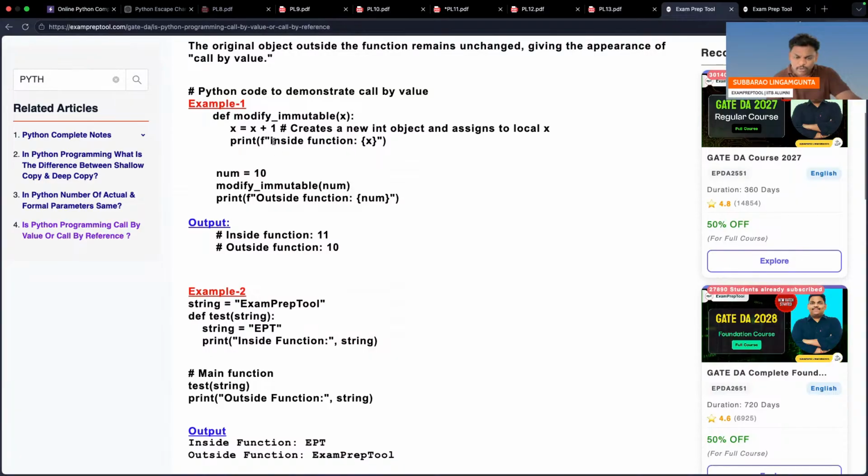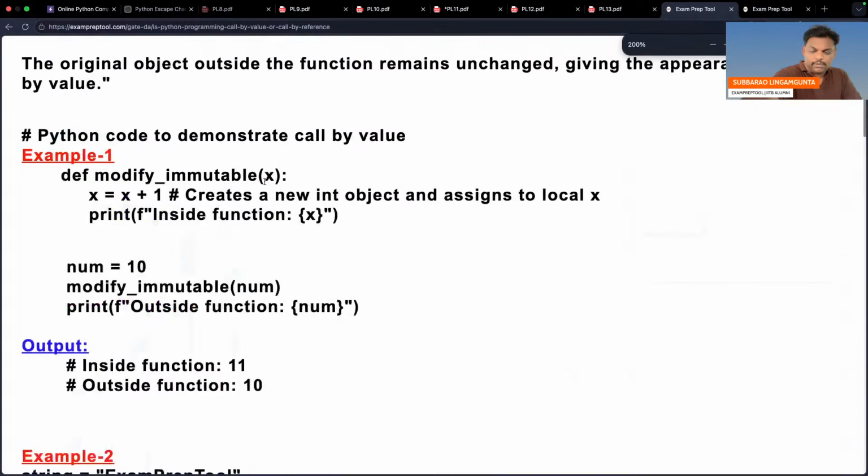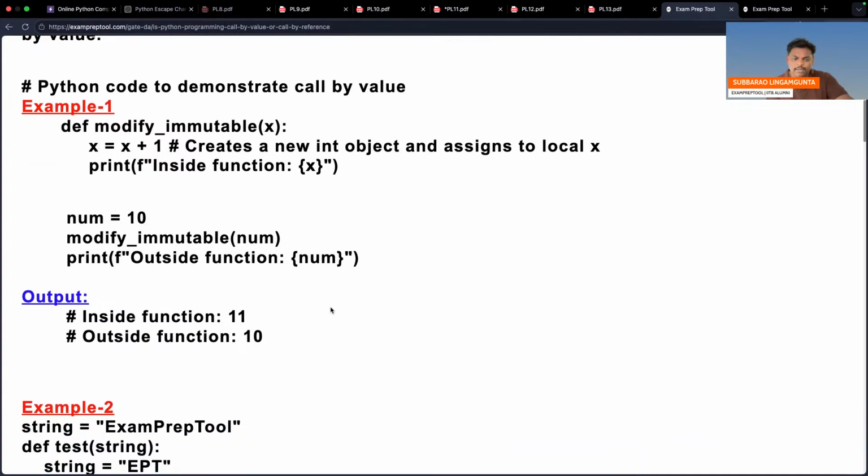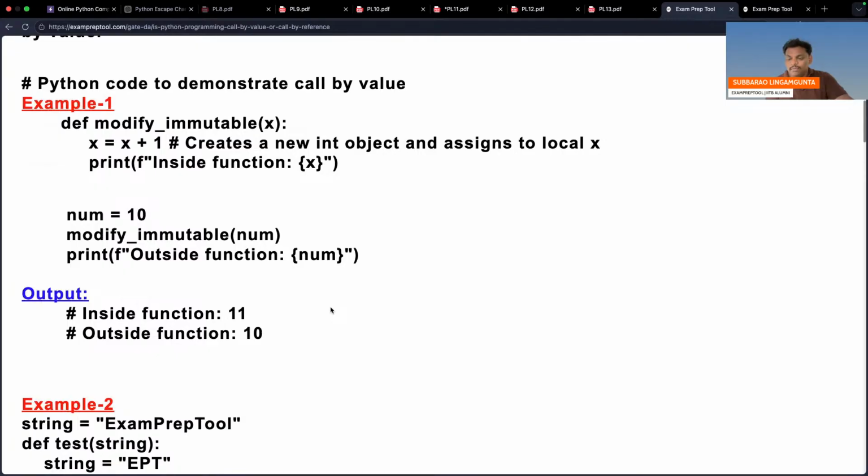Everyone see this one. This is the first problem. I will make it a little bigger also so that you can see clearly. Now you can see this. See this problem one time. So, call by value, call by reference. As I mentioned to you, Python programming language follows call by reference. But however, depending upon immutable or mutable, the behavior will change. See this code one time.